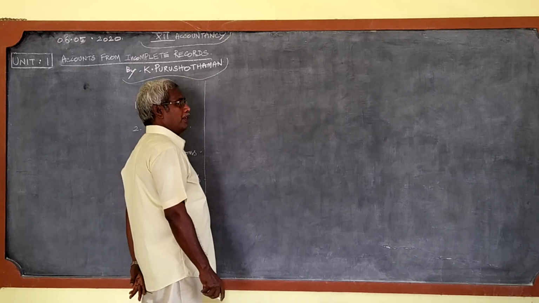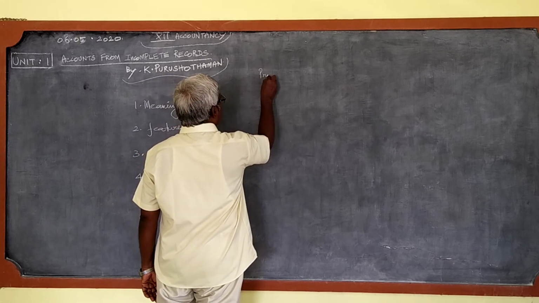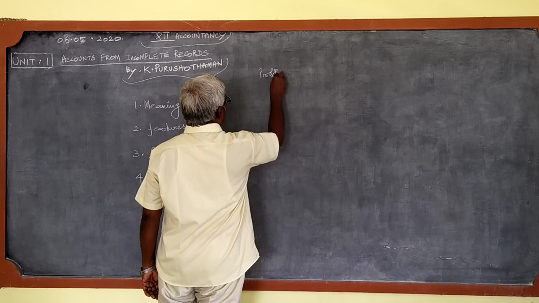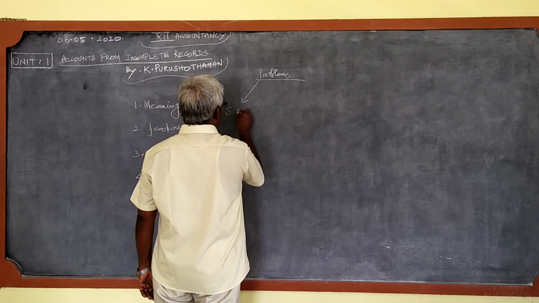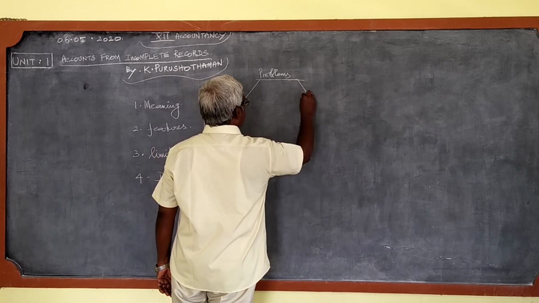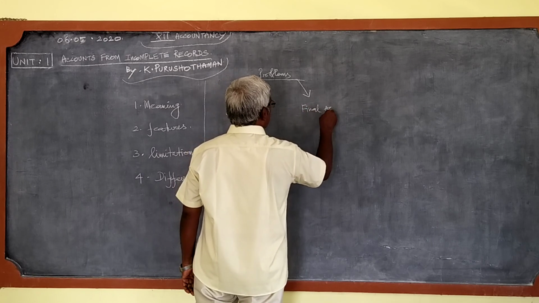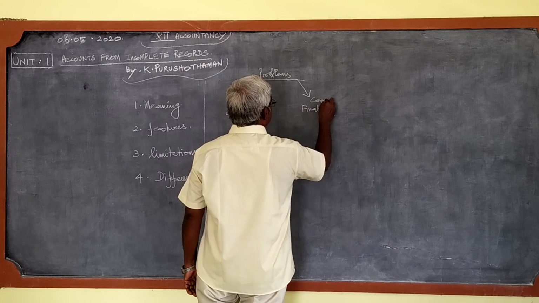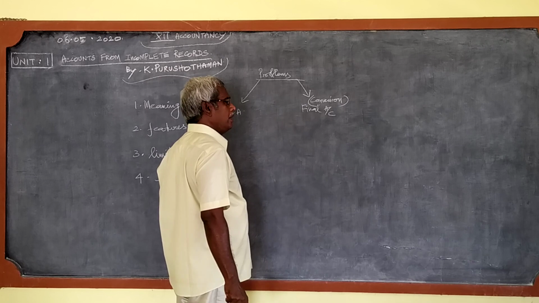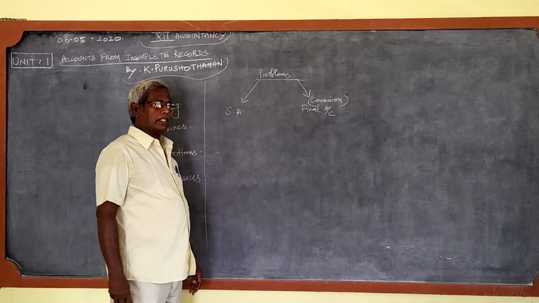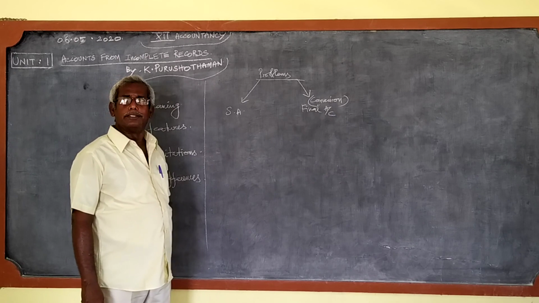And regarding the problems, there are two types. One, the statement of affairs method. The other one is the preparation of final accounts, and this is called the conversion method. Under this statement of affairs method, we find the profit or loss of the concern.